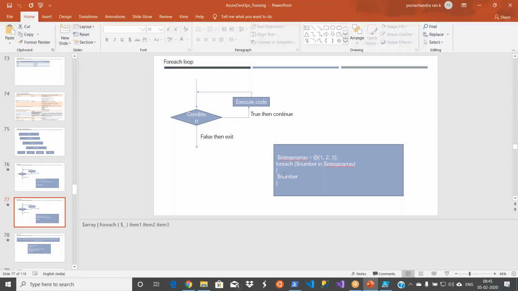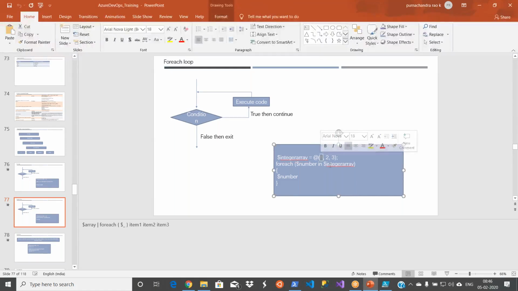All you need to do is, instead of for I equal to 0, I less than length, I plus plus, you say foreach value in your array, do something. Okay, let me take it.